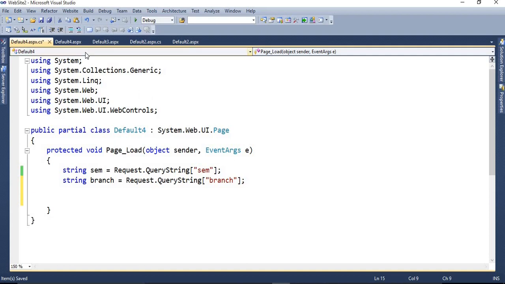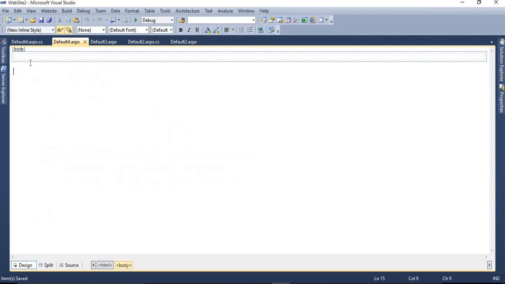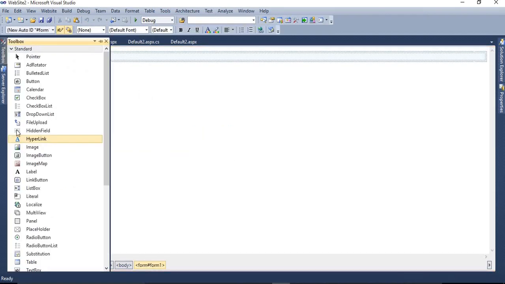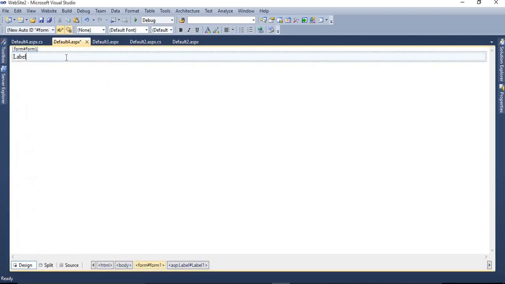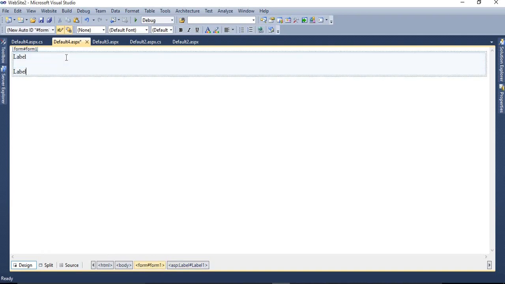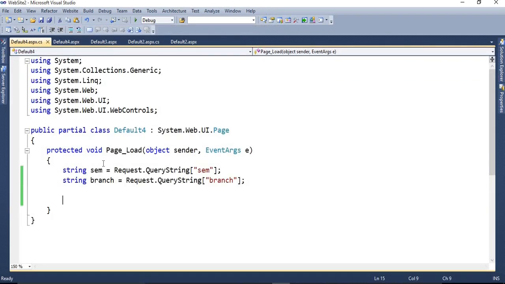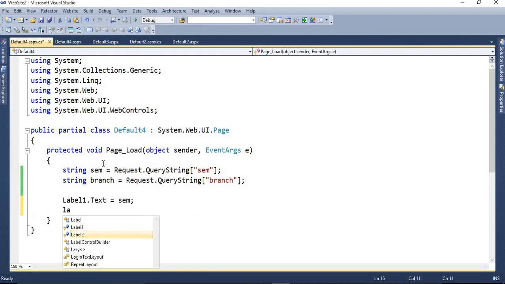For the viewing purpose, we are specifying labels here. Label1.Text, we are assigning the value of sem, and Label2.Text we are assigning the value of branch.